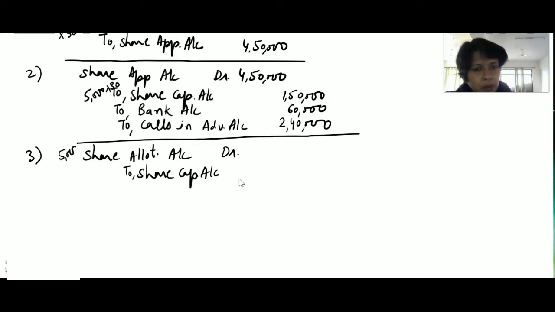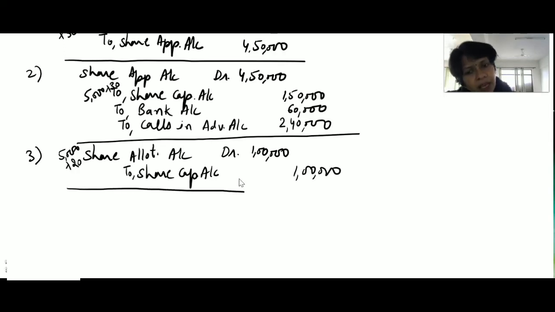We have issued 5,000 shares and allotment money is rupees 20 each, so we will multiply 5,000 into 20, it means 1 lakh rupees. We will write the narration: being share allotment money due on 5,000 shares at the rate of rupees 20 each.